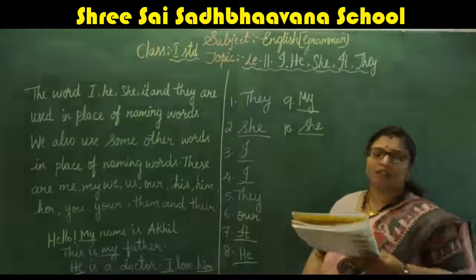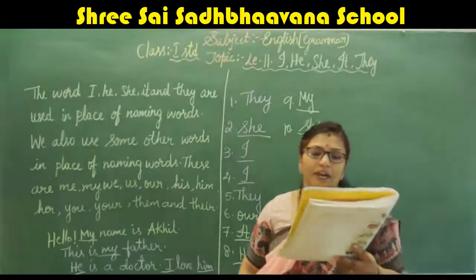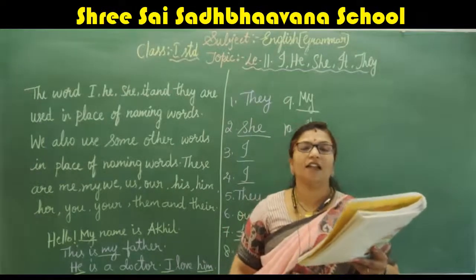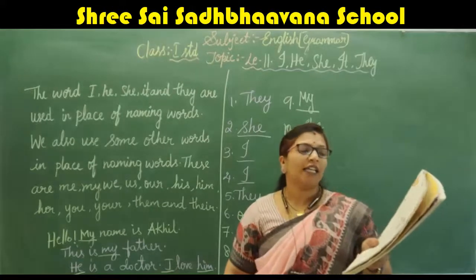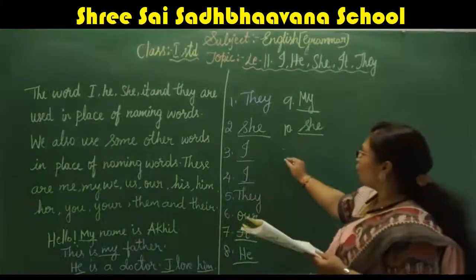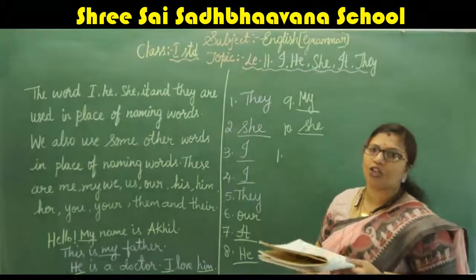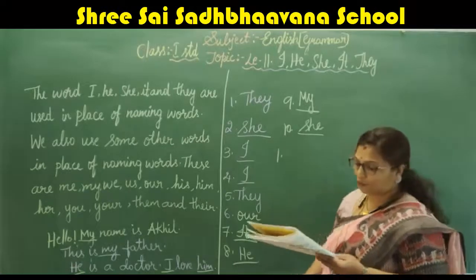She has a sweet sound. Rewrite the sentence by replacing the colored name words. So they have given you Akhil is a boy. Akhil is in my class. One example I'll show you, children, how to write, then for the next one which you have to change I'll tell you, okay.